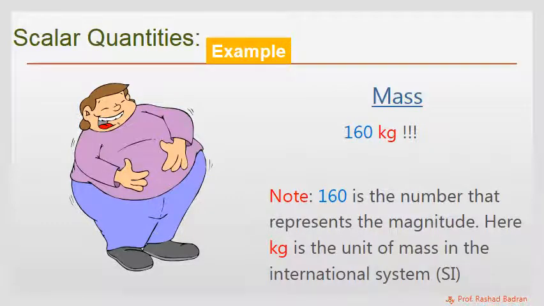An example on scalar physical quantity is the mass. You see here, this person is telling us happily his mass, 160 kilogram. Of course, 160 is the number that represents the magnitude. However, kilogram is the unit of mass in the international system. So there is no direction at all in this example.